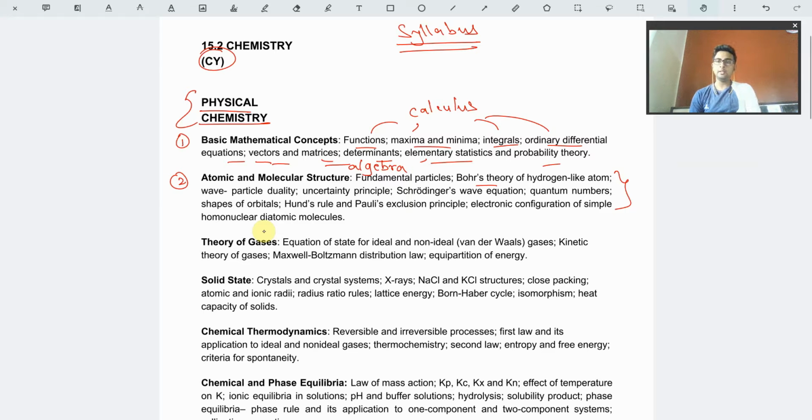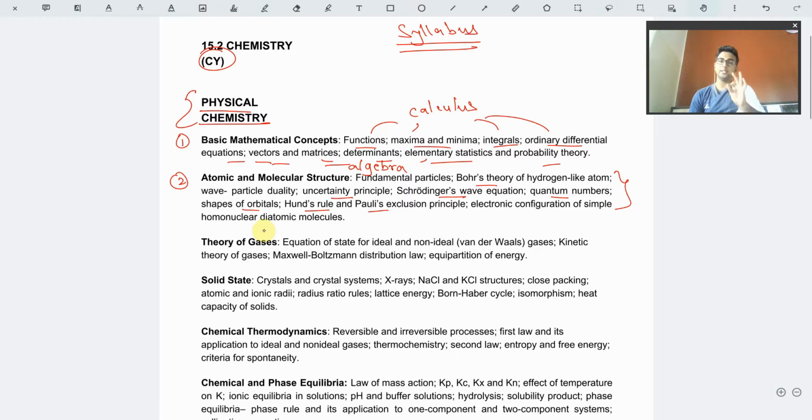At the graduation level, we deal with the uncertainty principle from Heisenberg, and Schrodinger's wave equation. How we can use the Schrodinger wave equation is a topic for quantum mechanics, which I'll be explaining. Then quantum numbers, the shape of orbitals, how p and d orbitals are formed, how penetration takes place, how the orbitals overlap with each other. Hund's rule, the Aufbau principle, Pauli's exclusion principle and Heisenberg's uncertainty principle are the four major concepts included in the atomic and molecular structure part.